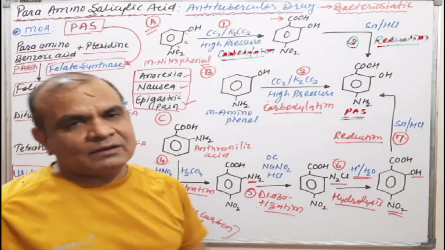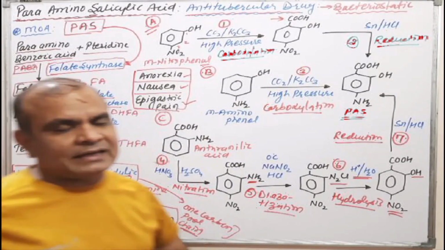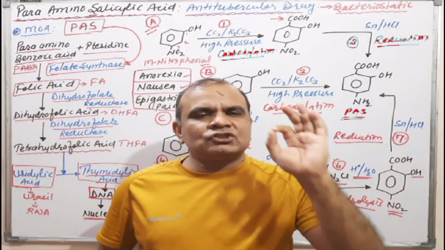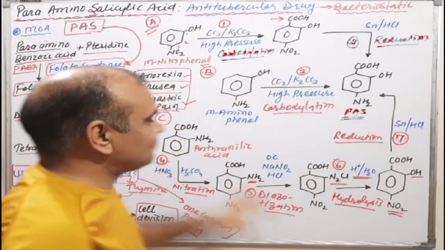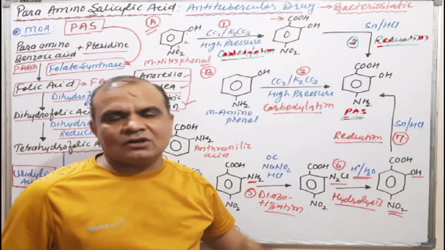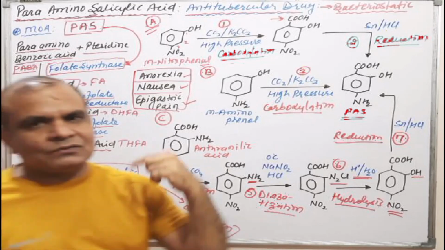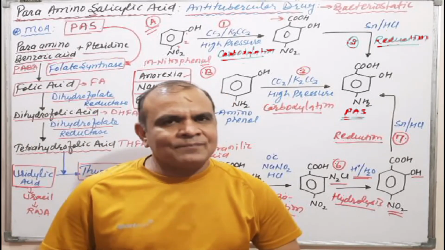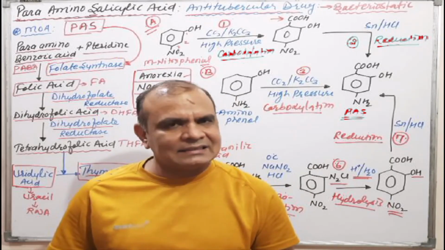If the question is to write a short note on para amino salicylic acid, then you have to write the mechanism of action, usage, side effects as well as the synthesis of this molecule. Whatever I have taught you should be reproduced in your answer sheet. Okay, this is all about para amino salicylic acid.